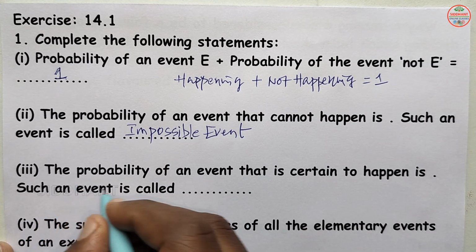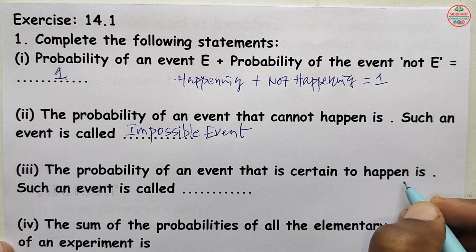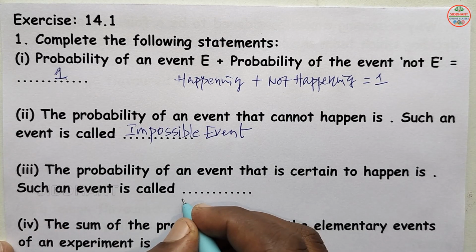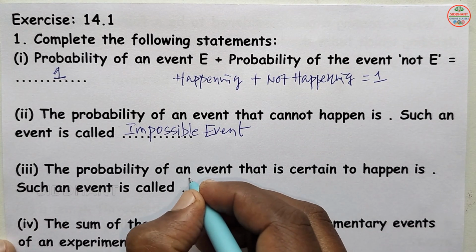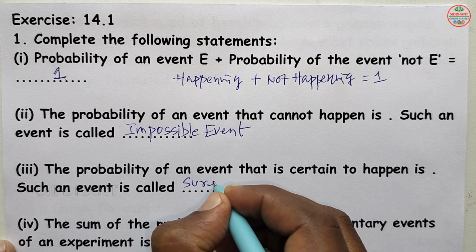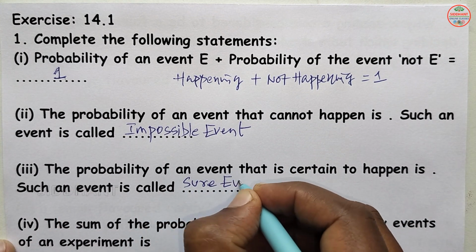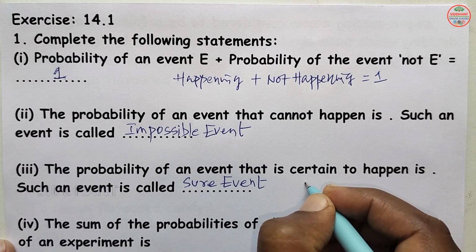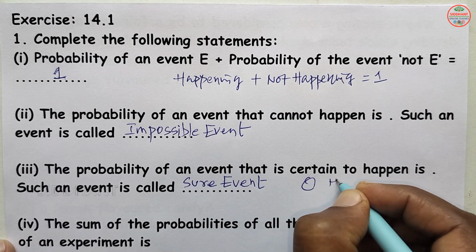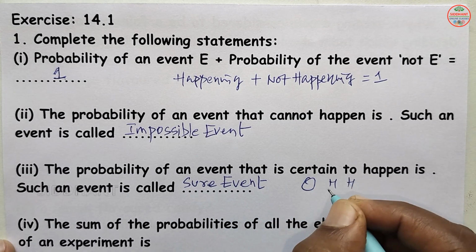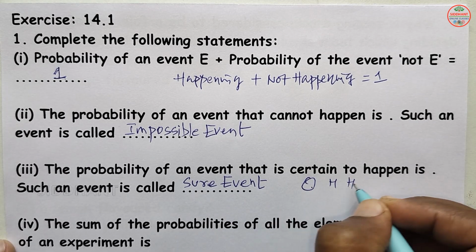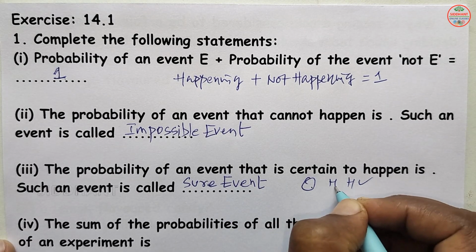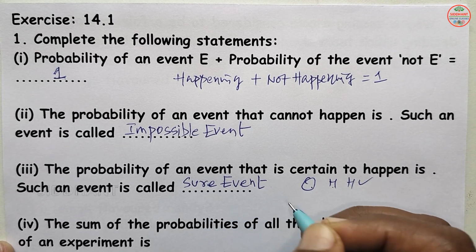Third one, the probability of an event that is certain to happen, such an event is called as dash. So this we call it as sure event. Suppose a coin is there, the coin which is having 2 heads, both sides 2 heads, then whenever you toss it, you will get head only. So you can't get tail here. So that event is called as sure event.